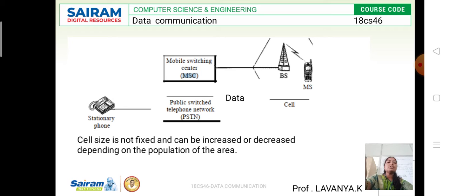One more thing about the base stations: they are monitored. Each cell has a base station controller, that is the BSC. This controller monitors each base station, which means each cell.